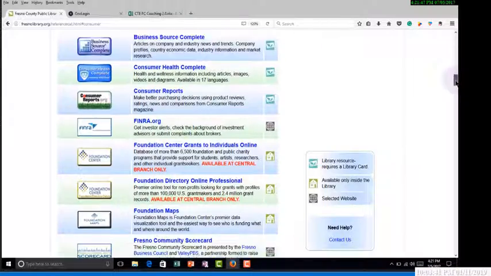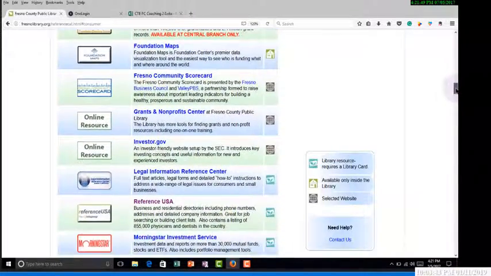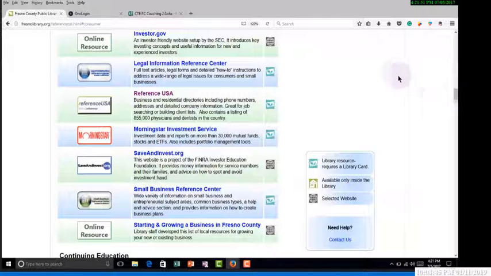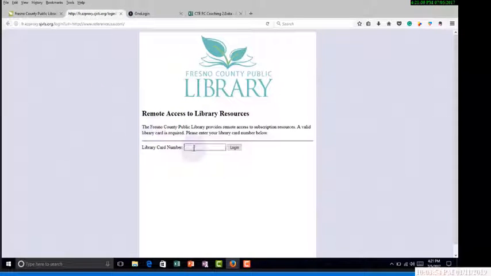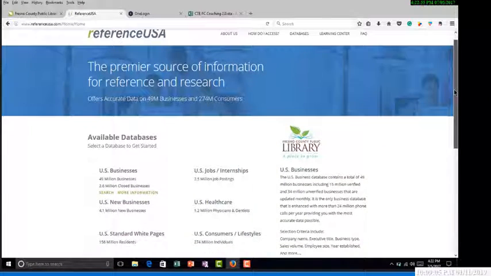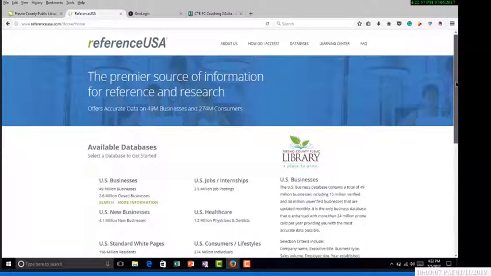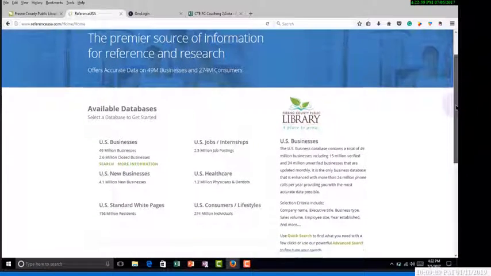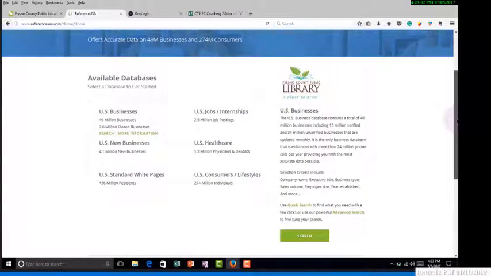And when we get here, I want to scroll down to Reference USA. Again, while you're here, take a look at all the other free resources that are available to us. Now this is where I'm going to need my library card. Once you've logged in here, Reference USA is actually a resource and database. It accumulates information and resells it. But for the library, we do have access to all these free downloads.